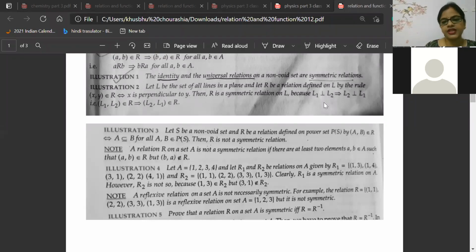Today we are doing relation and function illustrations. In relation and function, we are doing symmetric condition illustrations. These illustration sections are for 1 mark CBSE questions.